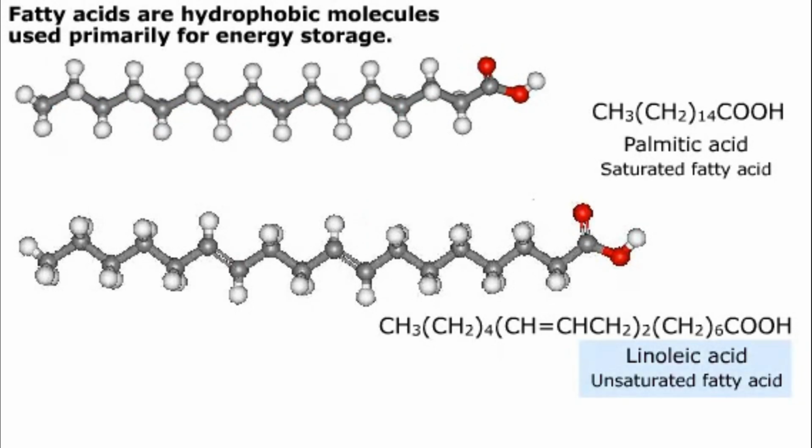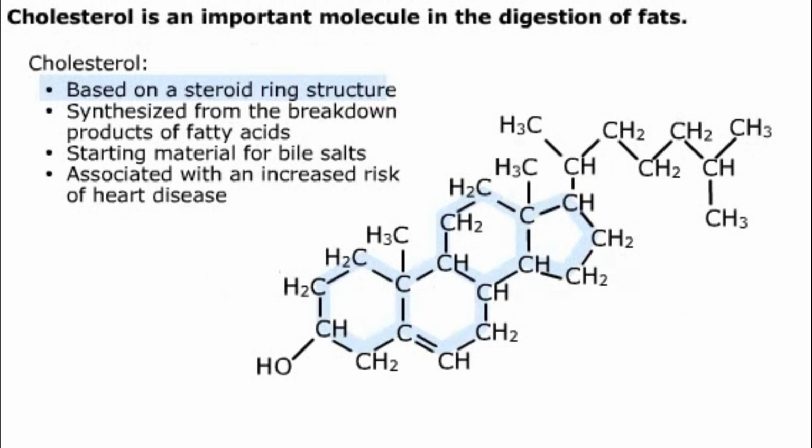Fatty acids with one double bond are called monounsaturated, and fatty acids like linoleic acid with more than one double bond are called polyunsaturated. Unsaturated fatty acids are considered healthier than saturated fatty acids. Cholesterol is an important molecule for the digestion of fats, even though it's not used for energy itself. Cholesterol is based on the ring structure shown here.